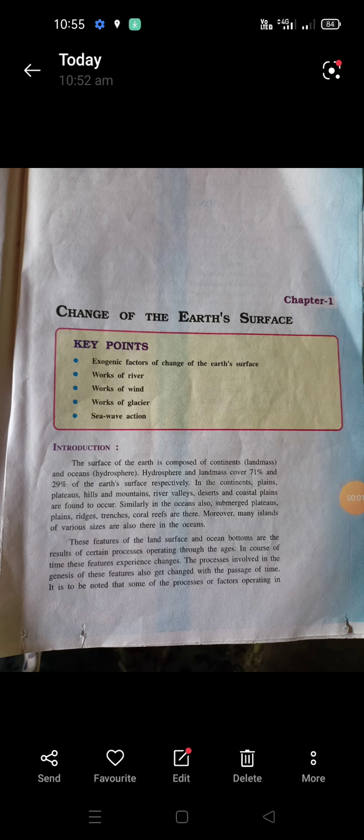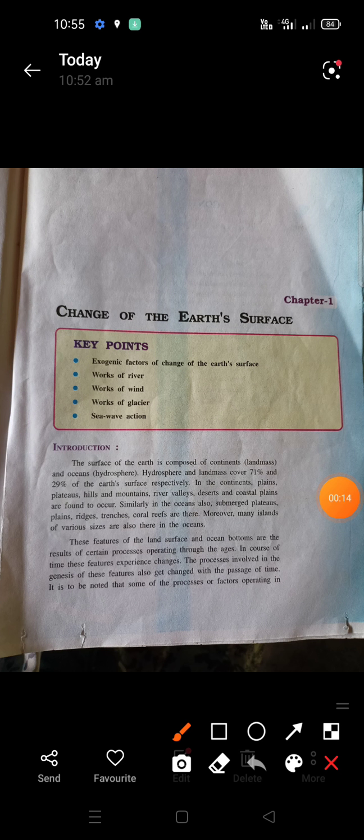Hello, dear students. Today I want to start another new lesson from the geography part: change of the earth's surface. Here you can see the title, earth's surface. What is earth's surface?